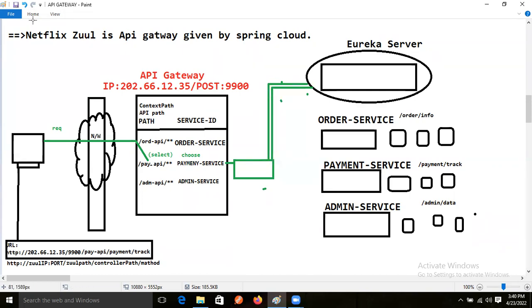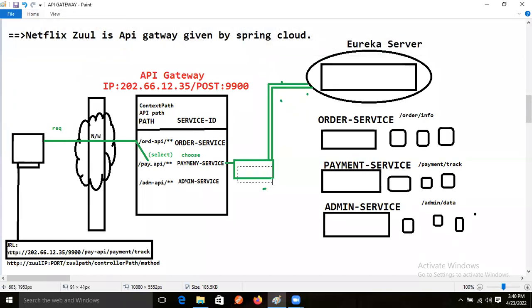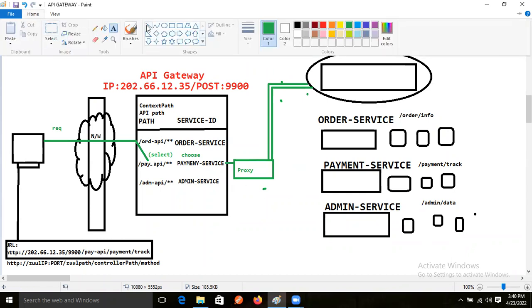This proxy, the load balancer, the API gateway. Proxy memory, right? This one will come to whom? Proxy, right? And this proxy is the dummy. Proxy means dummy load balancer. So this proxy, then what will happen now?